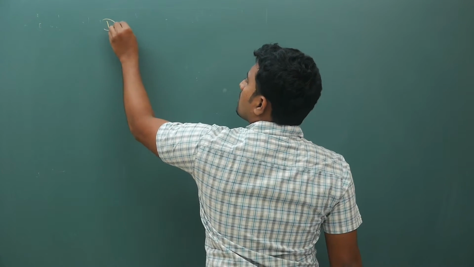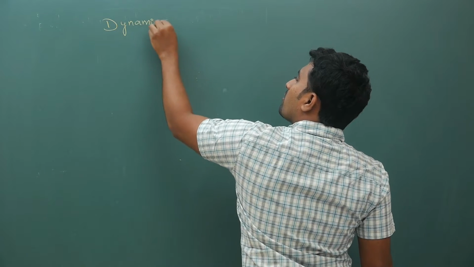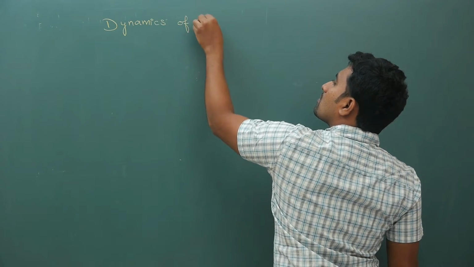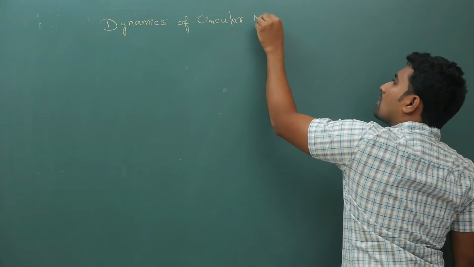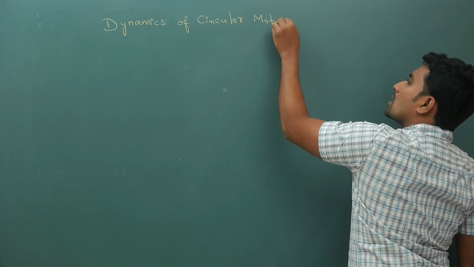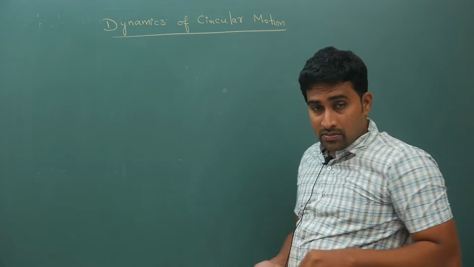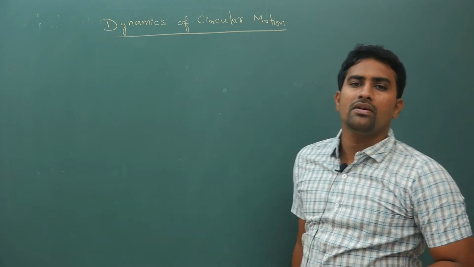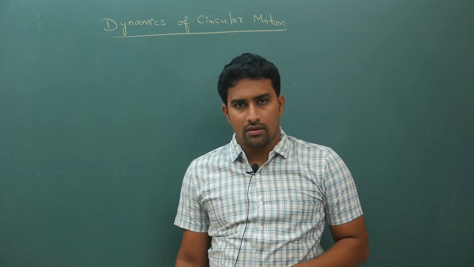All right, so now in dynamics of circular motion, first allow me to talk about uniform circular motion. In the previous class I have spoken about non-uniform circular motion.